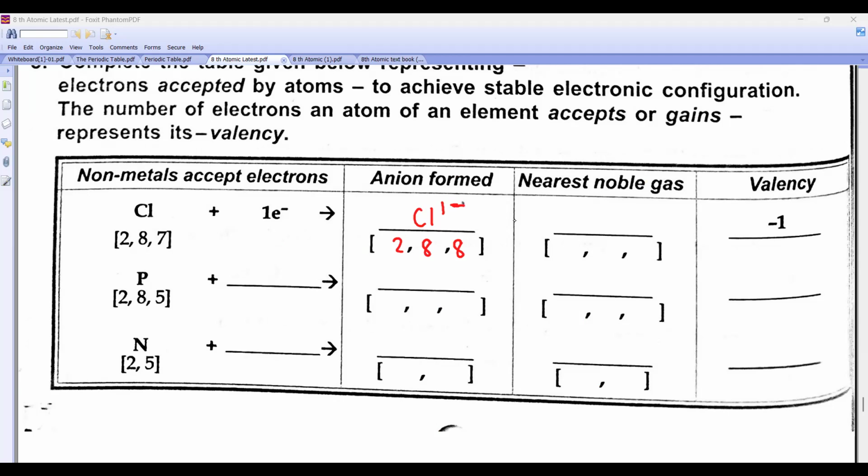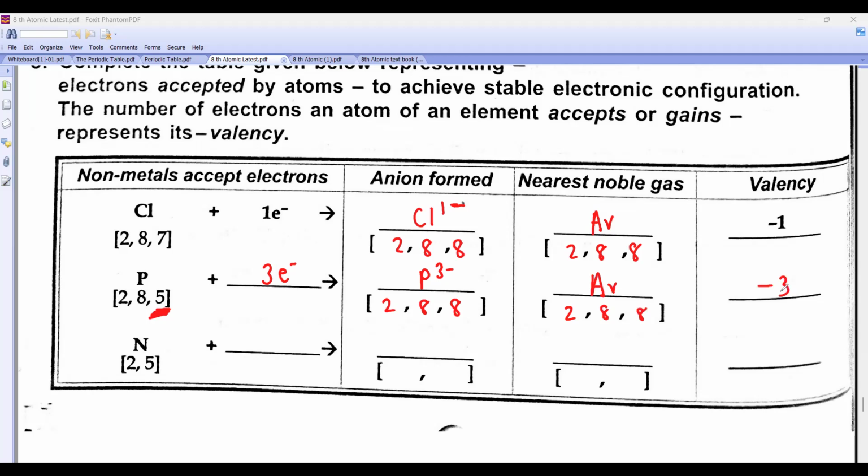So which is the nearest noble gas? Argon. Phosphorus, what will it gain? How many electrons will it gain? To become an octet, it will gain 3. So 3 electrons. So it will become P3 minus. 2, 8, 8, argon. Minus 3.